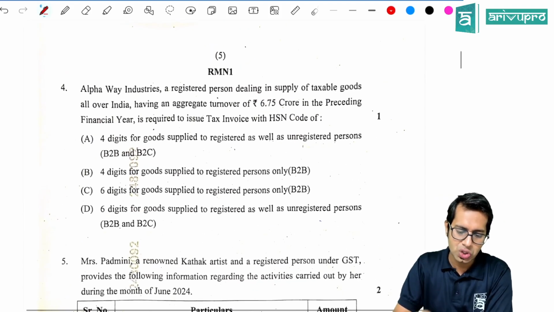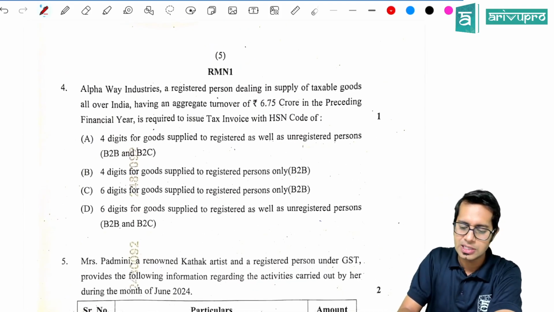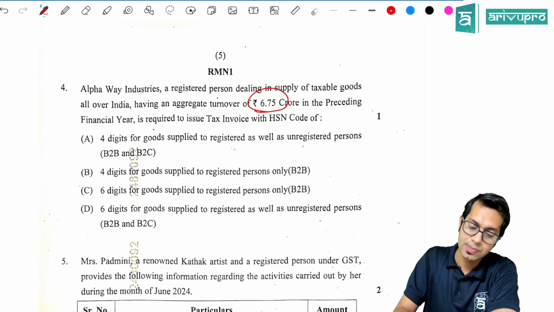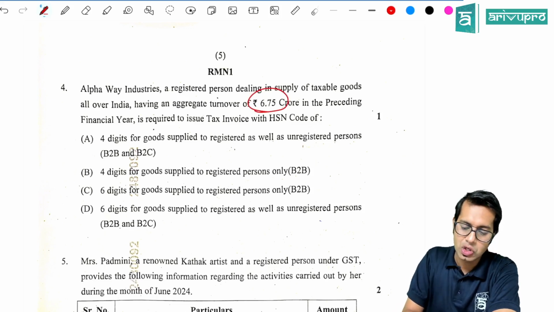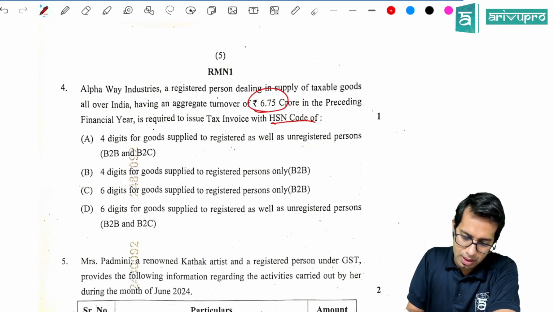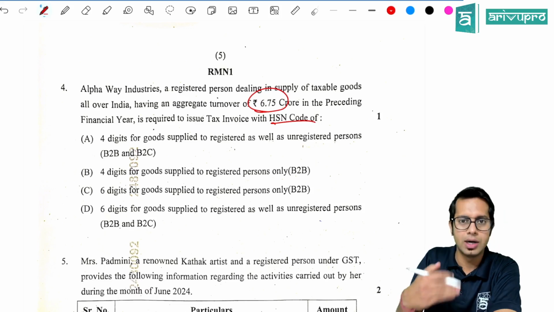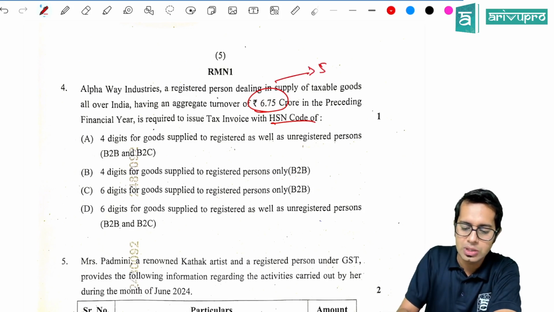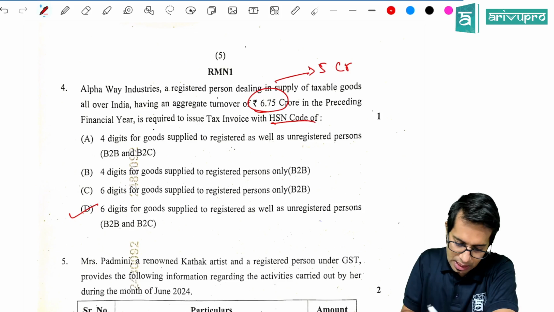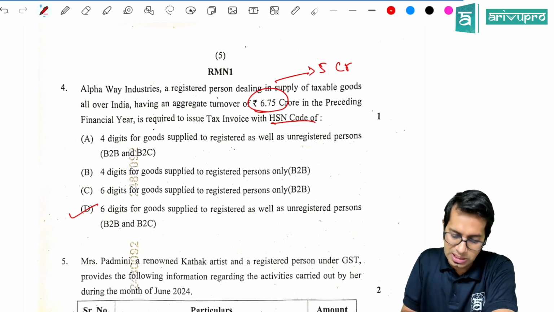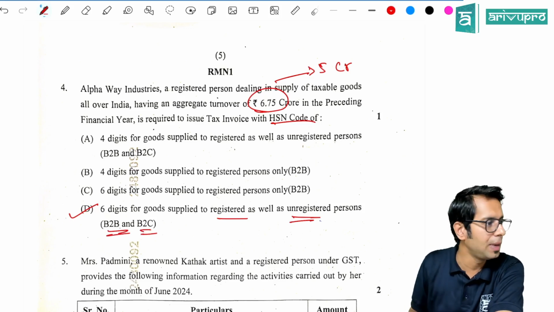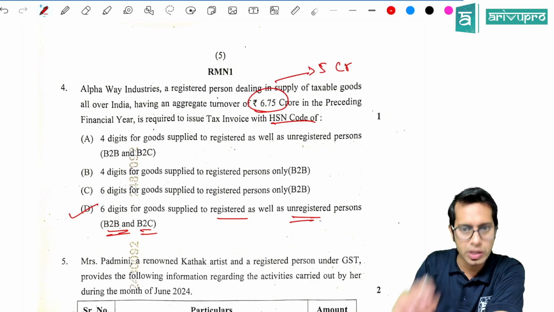Then the next question says, Alpha Wave Industry, a registered person dealing in supply of taxable goods all over India, having an aggregate turnover of 6.75 crores, is required to issue a tax invoice with HSN code. So because the turnover is more than 5 crores, they are required to give 6-digit HSN code. So the right answer will be 6 digits for goods supplied to registered as well as unregistered person. So irrespective of whether you are making B2B supplies or B2C supplies, you have to give 6-digit HSN code.